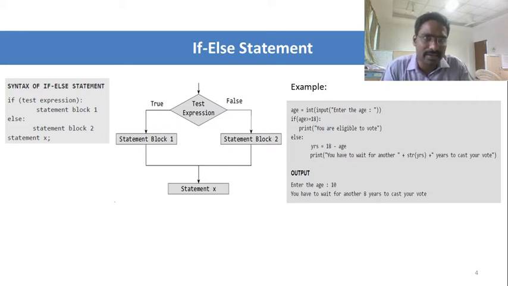Here I have given an example of how to test whether a person is eligible to vote or not. I am getting an age from the user at runtime using int input, and then I am testing it using an if statement.